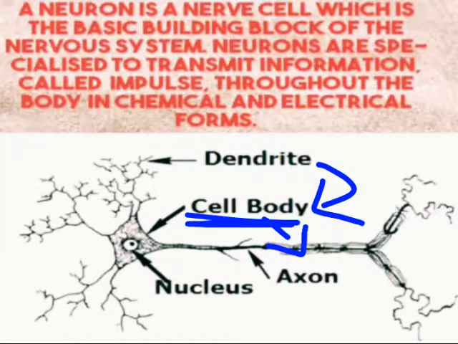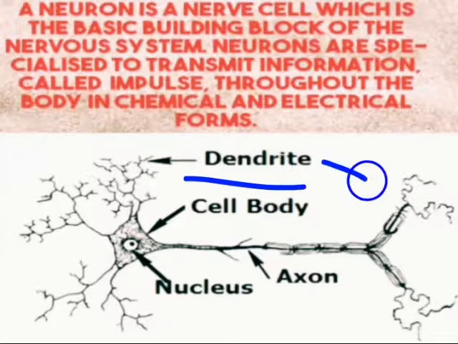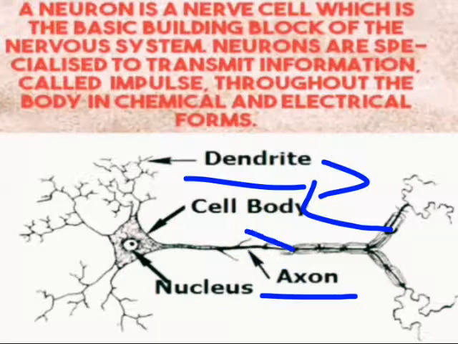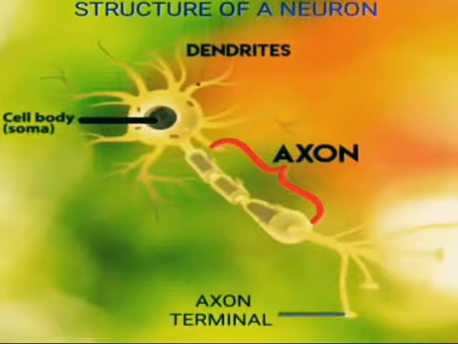The cell body just has to receive and give out. The main function of the dendrite is to pass the information to the cell body, and the axon will send the information on to the brain. This is the function of all three parts. The actual neurons in 3D form look like this. This is the 3D picture.